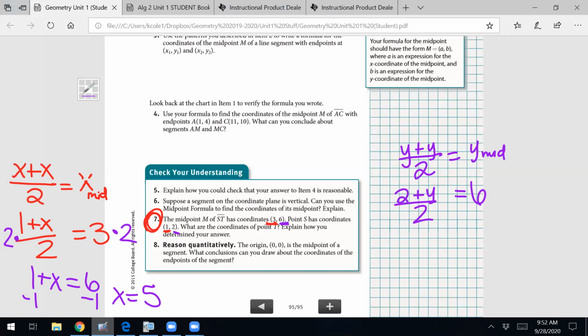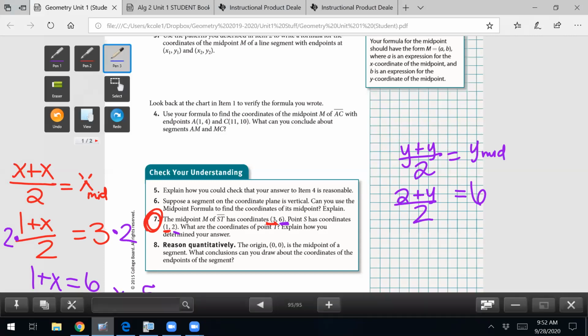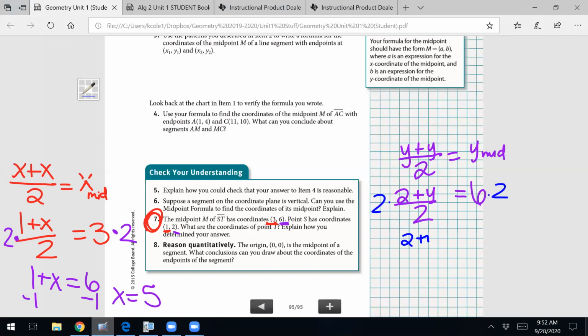Same thing: how do you get rid of the dividing by 2? You multiply by 2. So you've got 2 plus y equals 12. Then we subtract the 2, so y equals 10. So the other endpoint is going to be (5, 10).